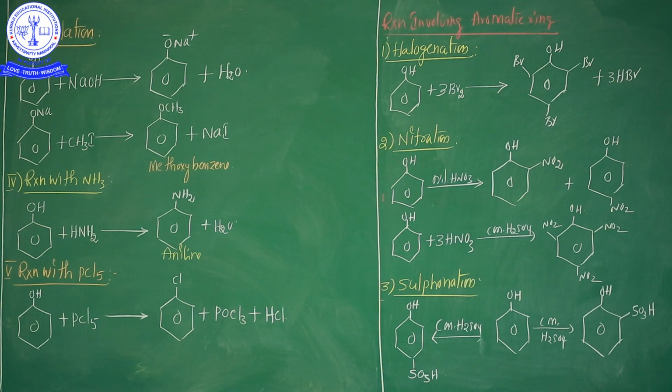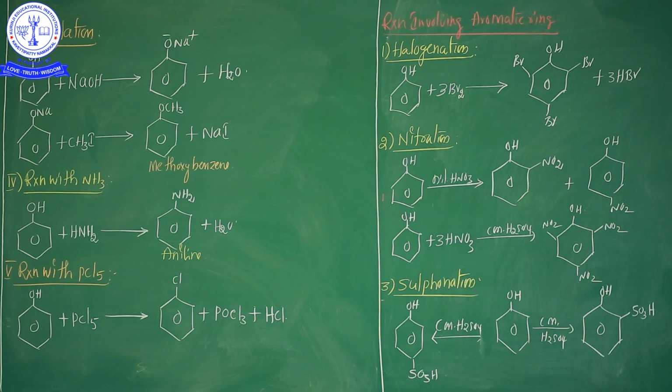Important point, my dear students: in case of the halogenation process, whenever phenol reacts with a halogen, for example bromine, we get 2,4,6-tribromophenol. Why is it called 2,4,6? Because at the second position, fourth position and sixth position, bromine groups are there with the phenol. So that's why this compound name is 2,4,6-tribromophenol. This is generally a white precipitate. Additionally, hydrogen bromide is released.